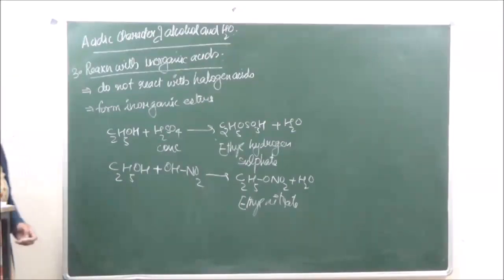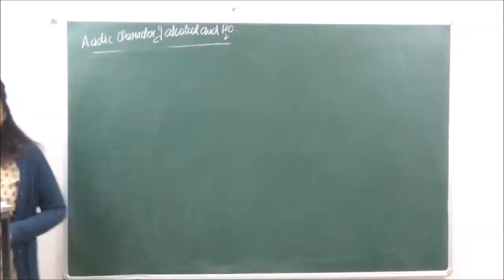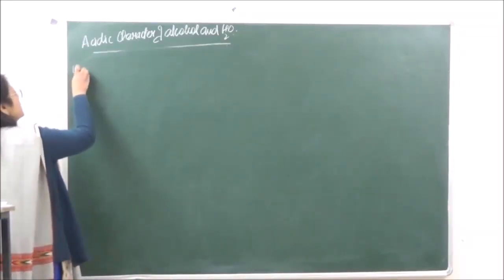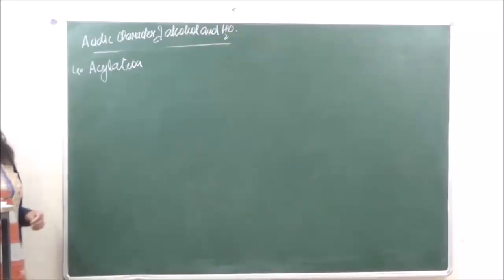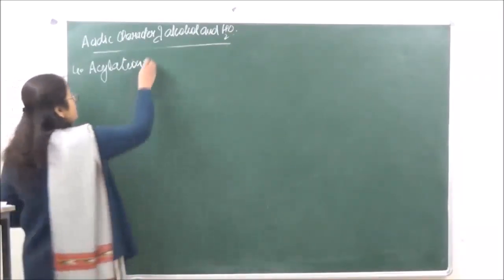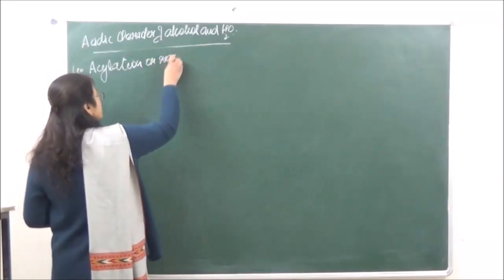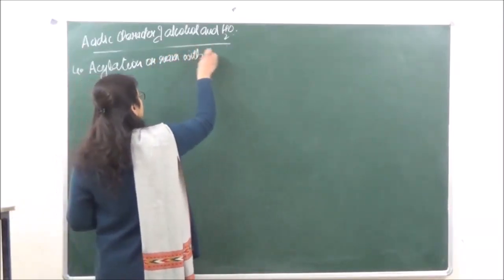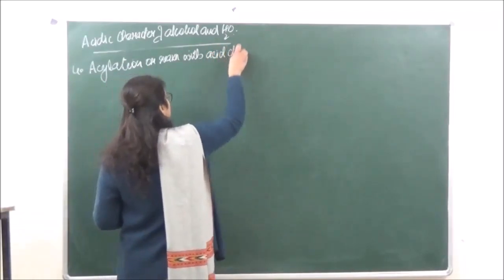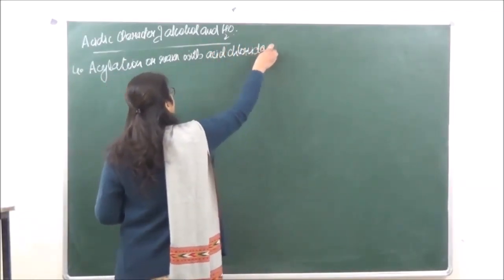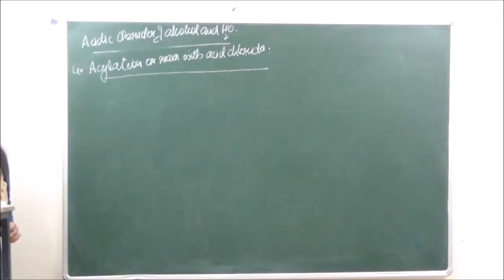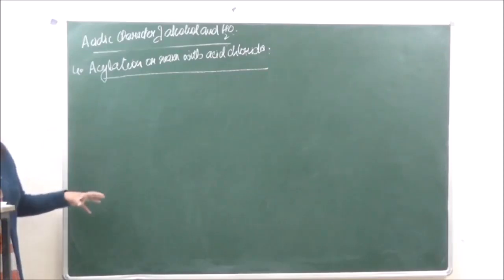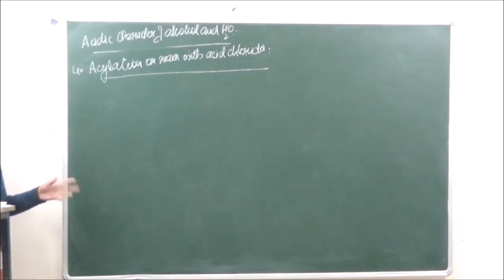Then the fourth reaction we are going to do under this category is acylation. Acylation means introduction of an acyl group. So acylation or reaction with acid chlorides. So these are going to introduce an acetyl group over here. Acetyl group is the RCO group.